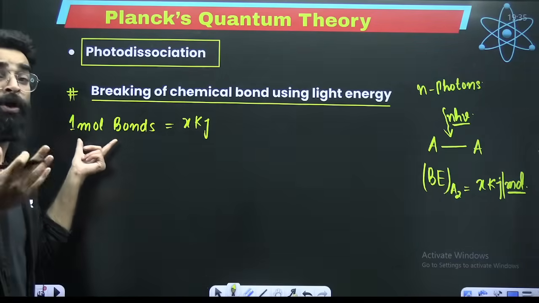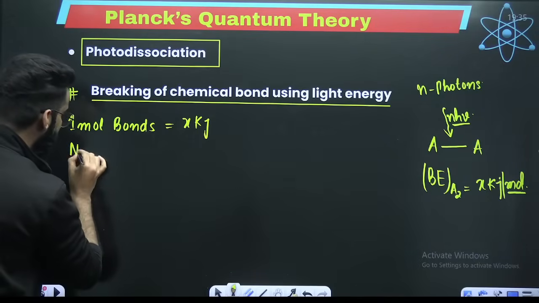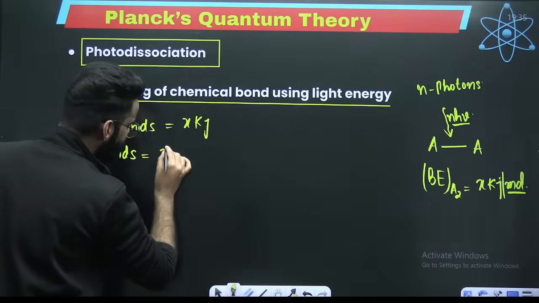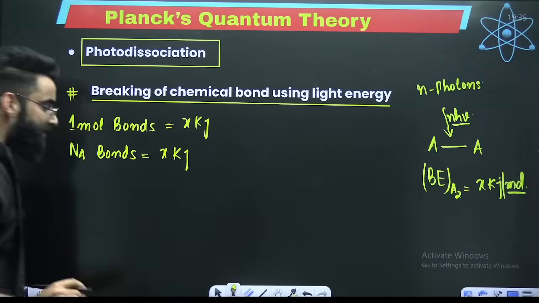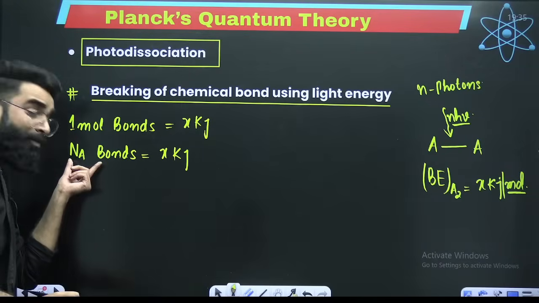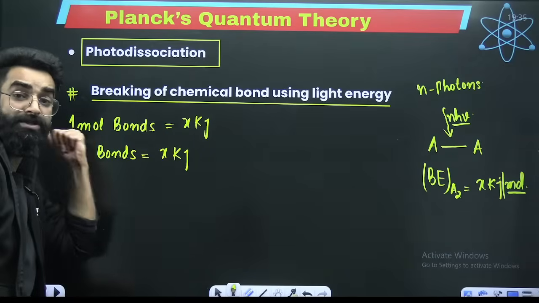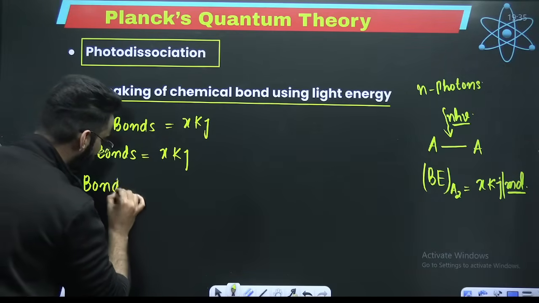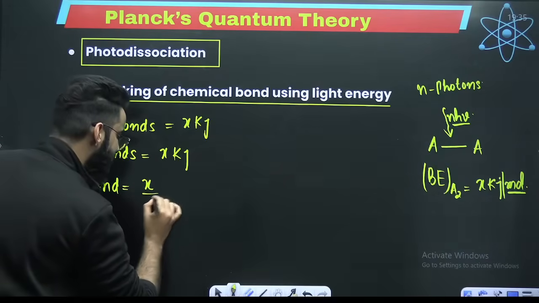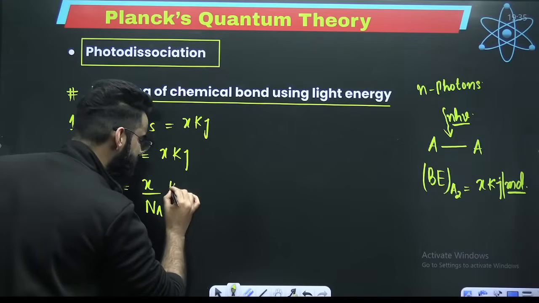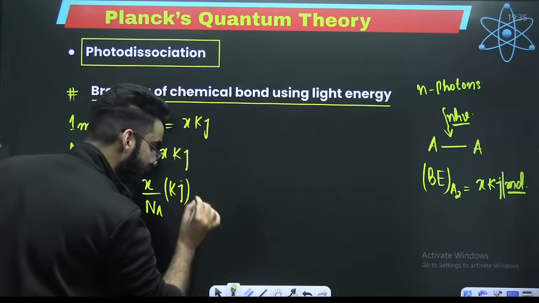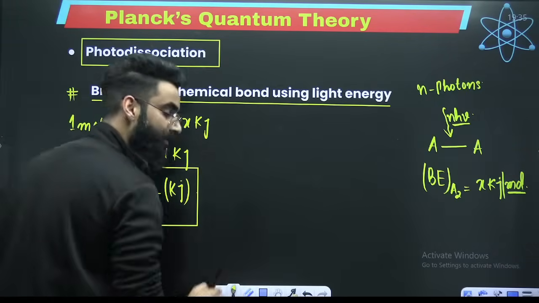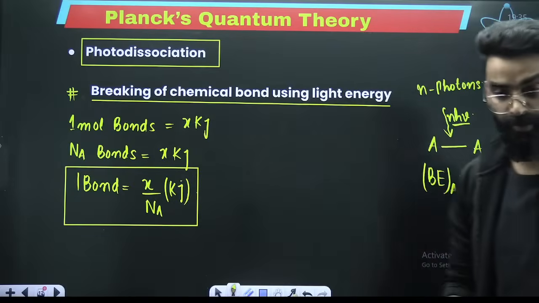Now, 1 mole of bonds means how many bonds? Na bonds. So, in order to break Na bonds, x kilojoules of energy is required. So, in order to break 1 bond, how much energy is required? x divided by Na kilojoules. This much amount of energy is required to break 1 bond.